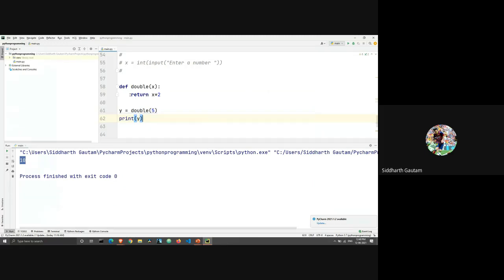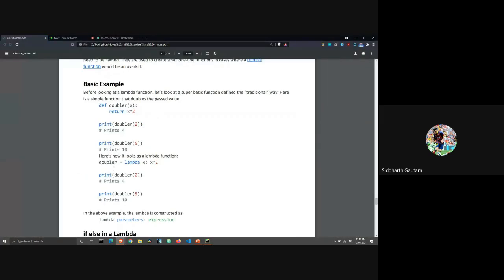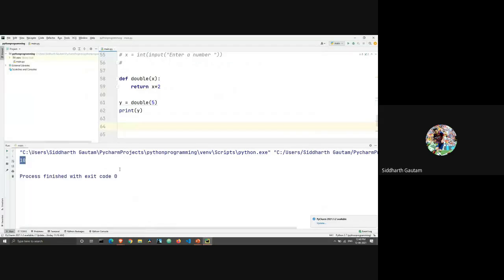Now this is a very small function, right? It just has one line of code. What if I want to execute this using a lambda function? Now let's take a look. I think this is a better way of doing this. So I will just write the name of the function again.